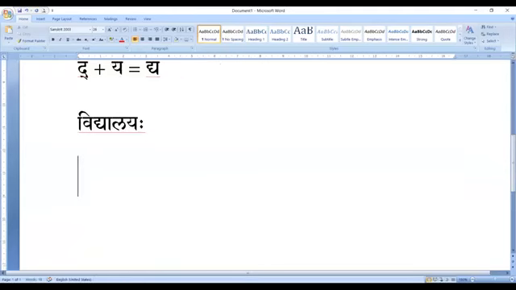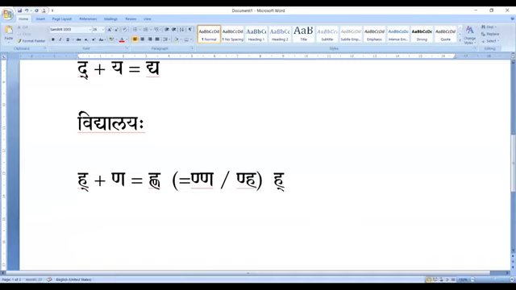Please note this also. Hakara plus nakara is written like this, but it is pronounced as nakara first, or it can be pronounced this way. Written like that, but the pronunciation is different. Okay, continue.